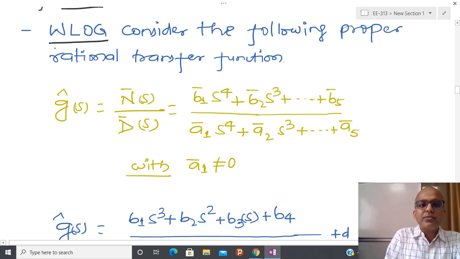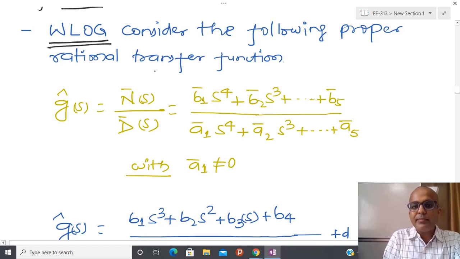For that reason, I have used the phrase without loss of generality: 4 can be replaced by n, and the result remains the same. And I have taken the proper rational transfer function, not strictly proper. Why? Here 4 and 4 are there, so I have taken this kind of polynomial. And now you already have a certain kind of guess: whenever there is some coupling between output and input, then basically a proper transfer function comes into the picture.